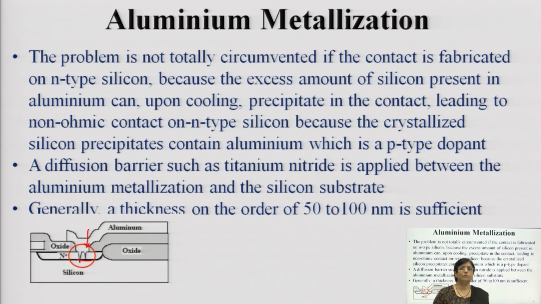The aluminum metallization problem is not totally circumvented if the contact is fabricated on N type silicon, because the excess amount of silicon present in aluminum can, upon cooling, precipitate in the contact, leading to non-ohmic contact on N type silicon because of the crystallization.